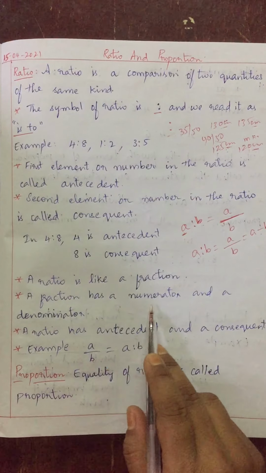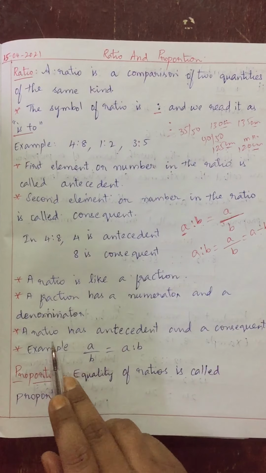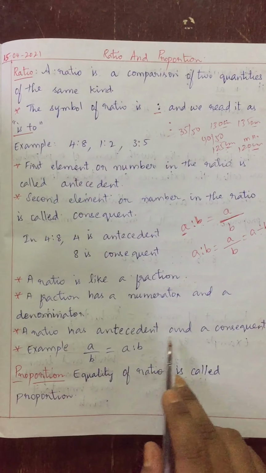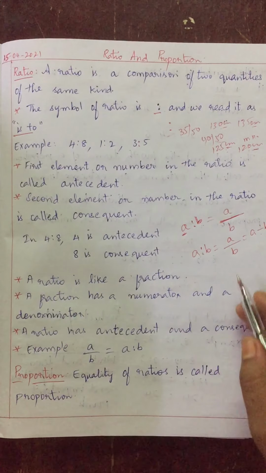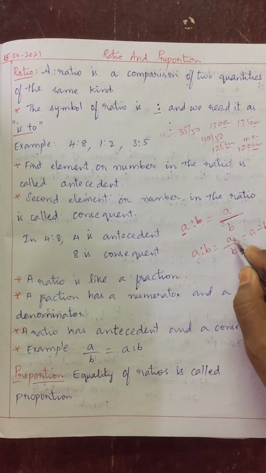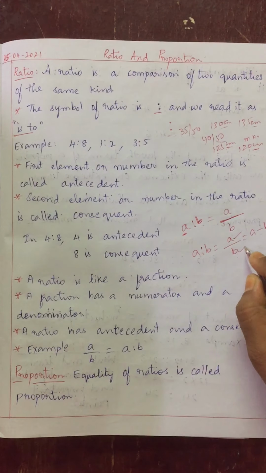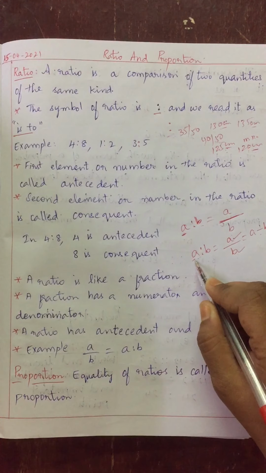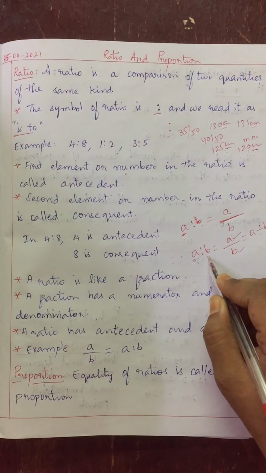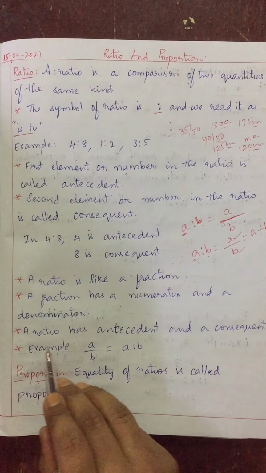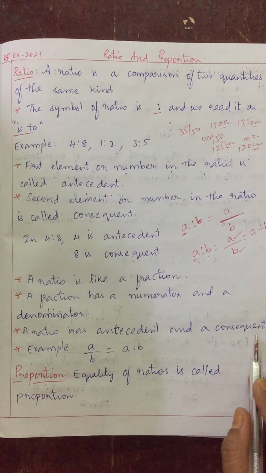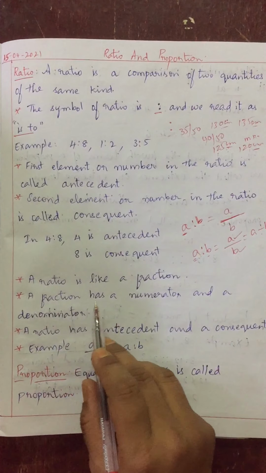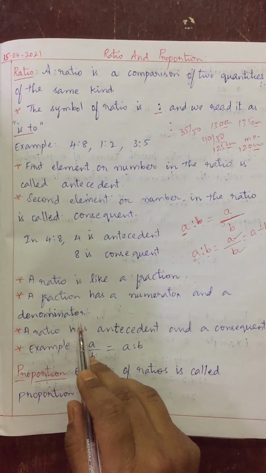That's why ratio is like a fraction. Like a fraction has a numerator and denominator, similarly a ratio has antecedent and consequent. Are you getting my point, children? See, in a fraction, A is called numerator, B is called denominator. Similarly, in a ratio, A is called antecedent, B is called consequent. Clear, children? A ratio has antecedent and consequent, whereas a fraction has a numerator and a denominator.